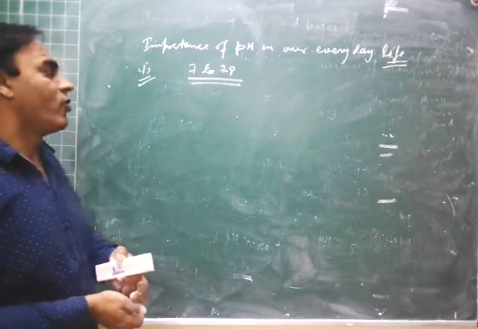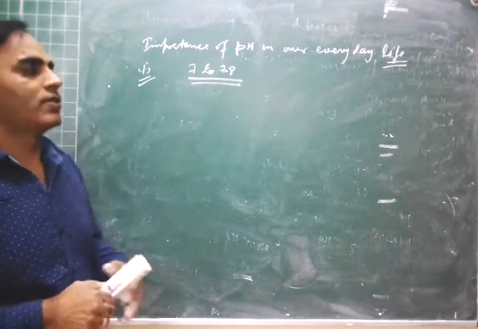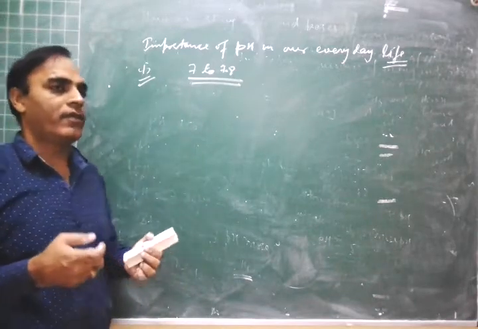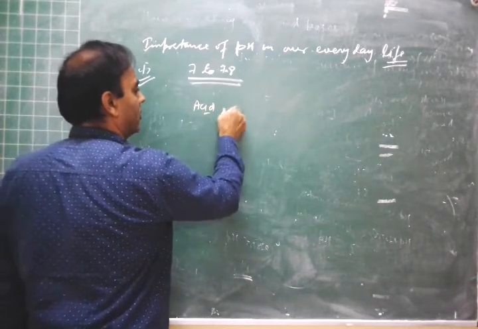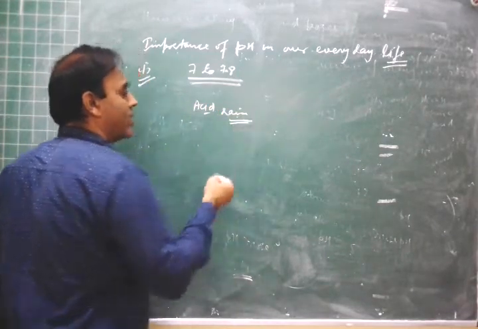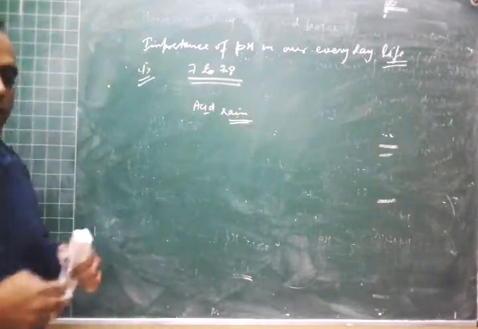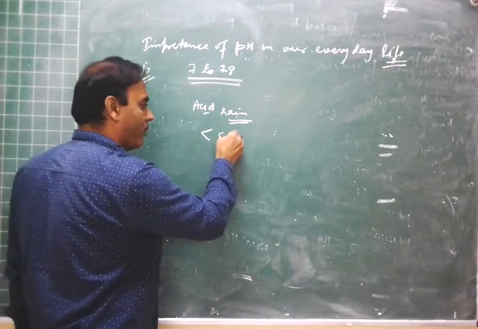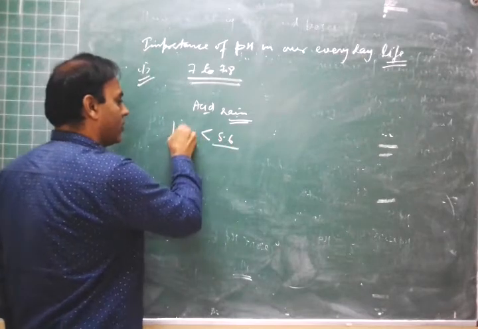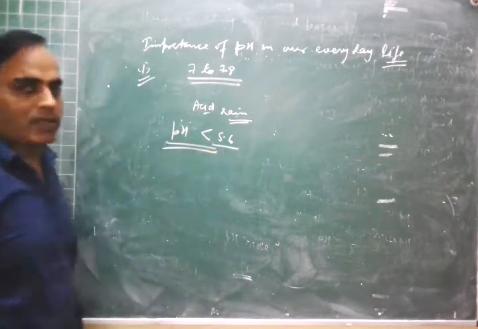And what is acid rain? If the water of rain has pH less than 5.6, then the rain is known as acid rain.